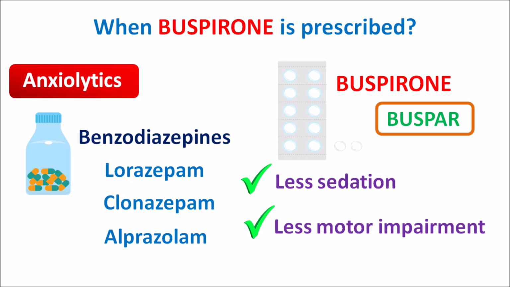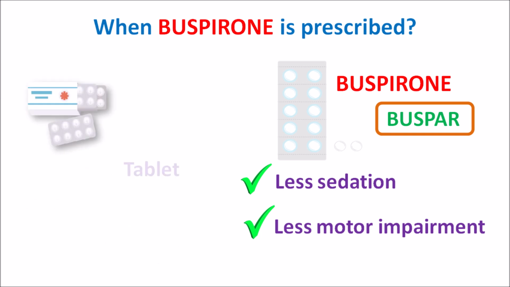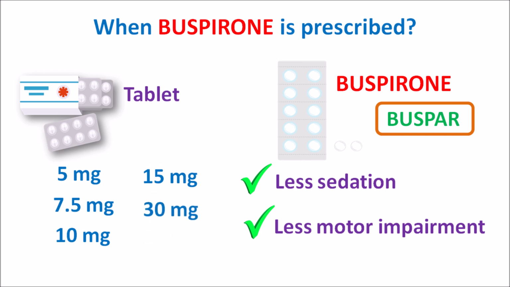That's why in order to control the anxiety, sometimes buspirone can be preferred over benzodiazepines, particularly in the elders where motor and cognitive impairment is troublesome with use of benzodiazepines. In such conditions, buspirone can be given and it is available as a tablet at different strengths starting from 5 mg, 7.5 mg, 10 mg, 15 mg and 30 mg.